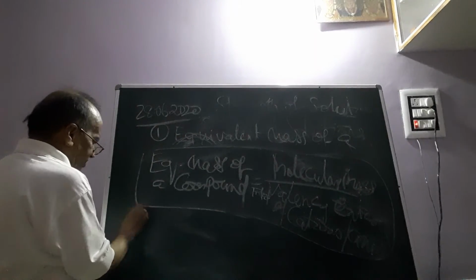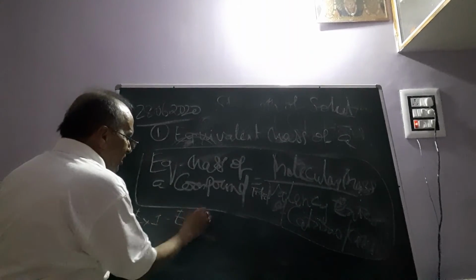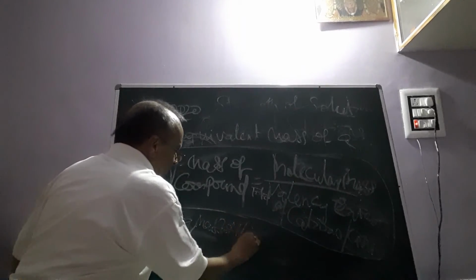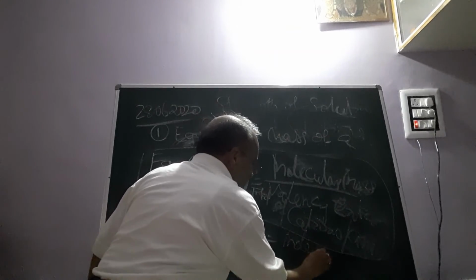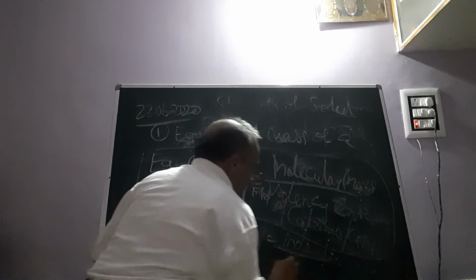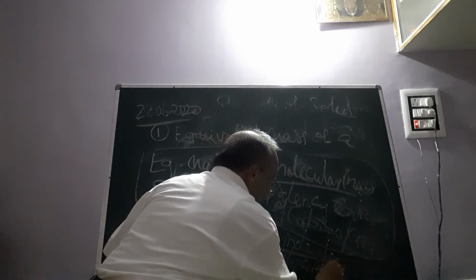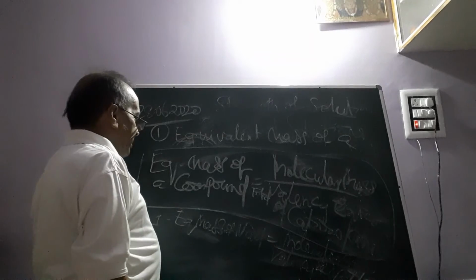By using this formula, we can calculate the equivalent mass of any compound. Example 1: the equivalent mass of NaCl, sodium chloride. This will be equal to the molecular mass divided by the valency of sodium plus ion or chloride minus ion.